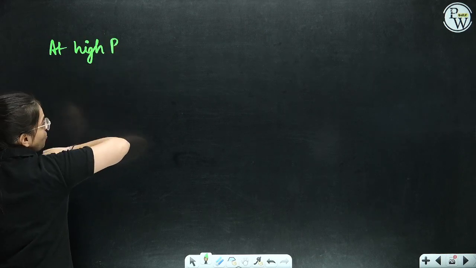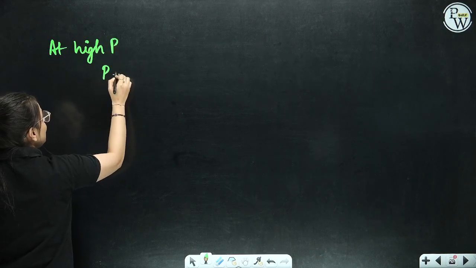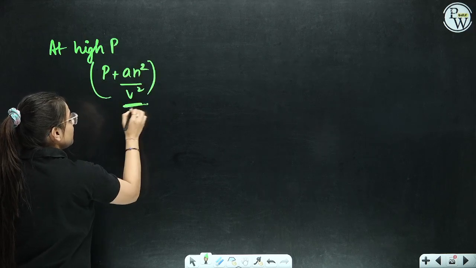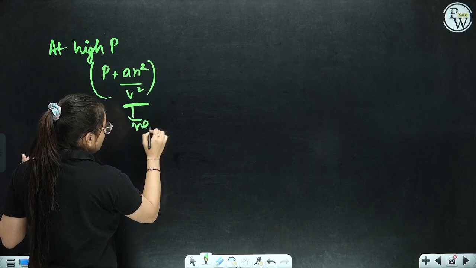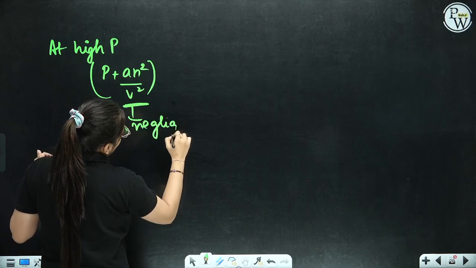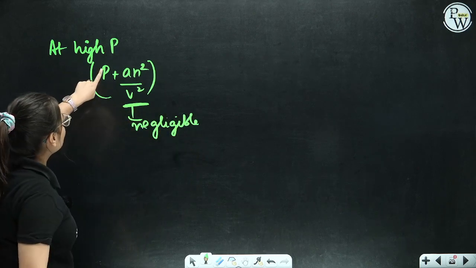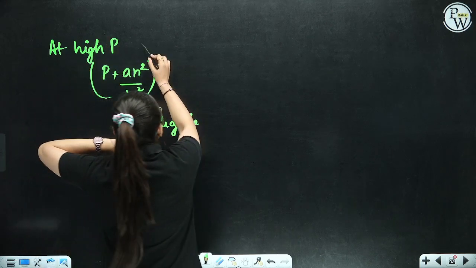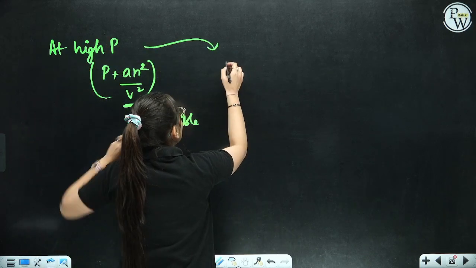At high pressure, what will happen? At higher pressure, P plus an²/V² will be negligible now, because this is a very small amount. So at high pressure, what will be our new equation?